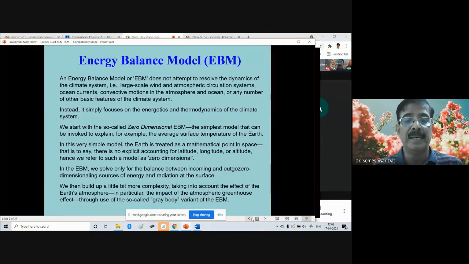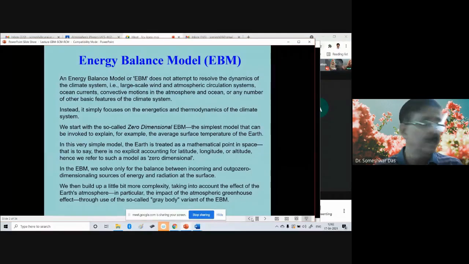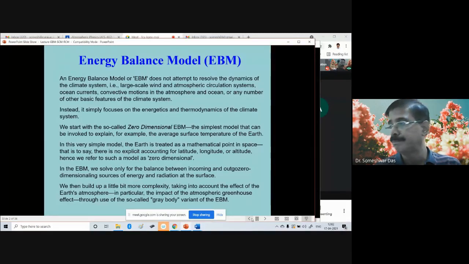We then build up a little bit more complexity, taking into account the effect of the Earth's atmosphere. In particular, the impact of the atmospheric greenhouse effect through use of the so-called gray body variant of the EBM. You have heard about the black body, right? Earlier in atmospheric physics, you have learned about black body radiation. Similarly, there is a gray body also. Black body is like an idealized body. Gray body is slightly more realistic.